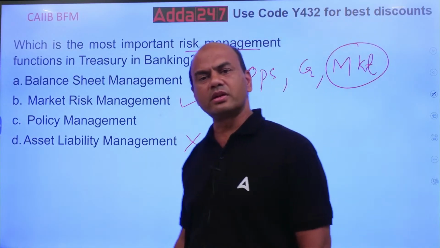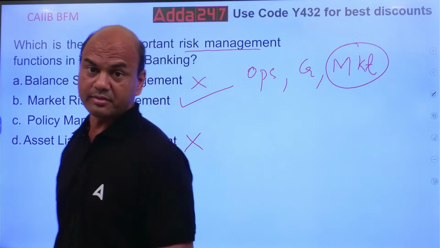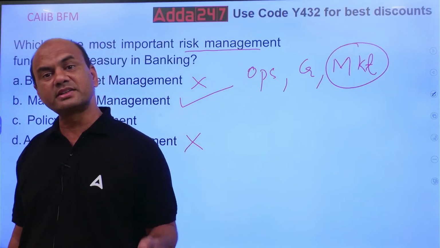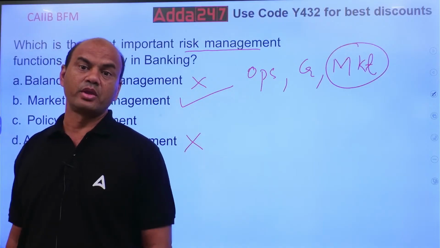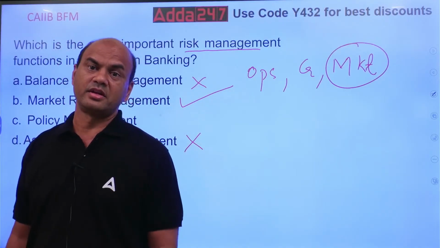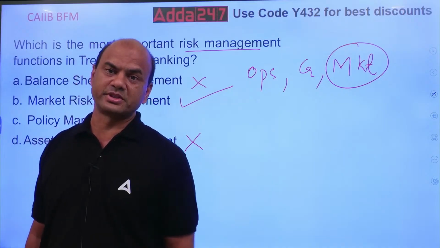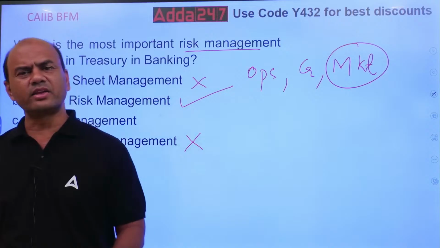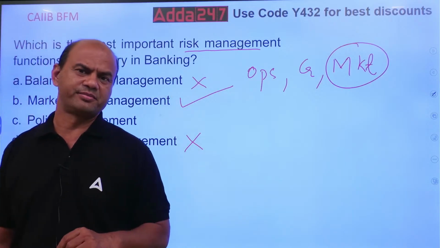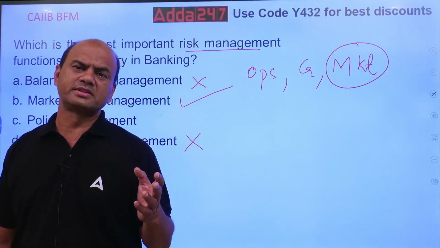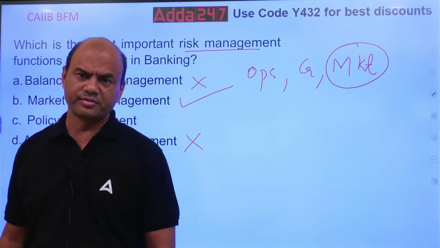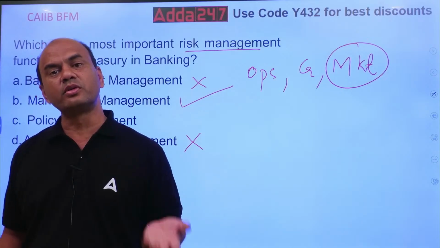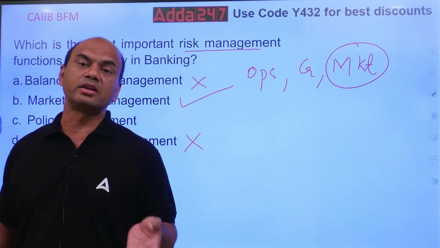Remaining everything you can control. But market risk, not possible, because market risk is not in your hands. You can only manage it, try to manage it as much as possible. I'll give you an example. Tomorrow there is a third world war. If there is a third world war, immediately the oil prices will go up, and immediately all the banks will be affected.